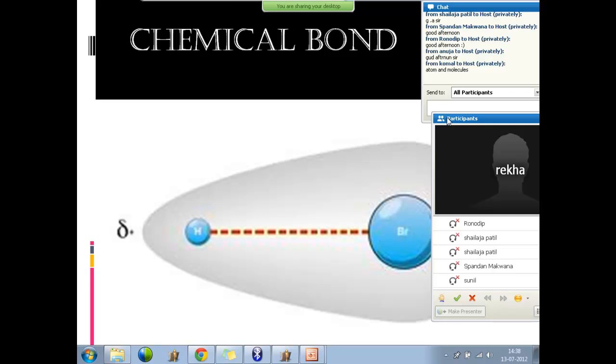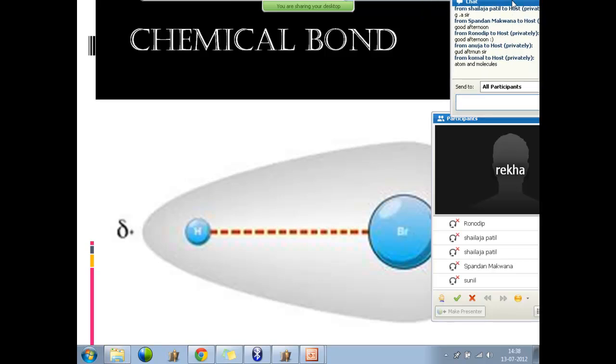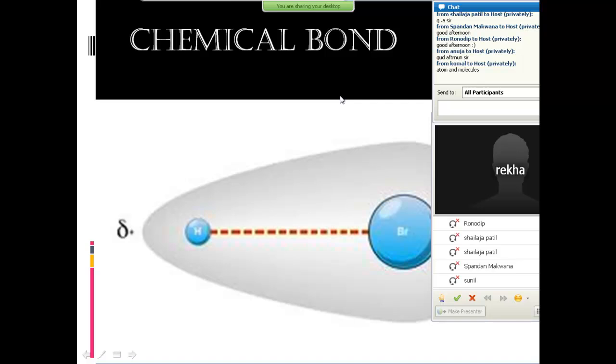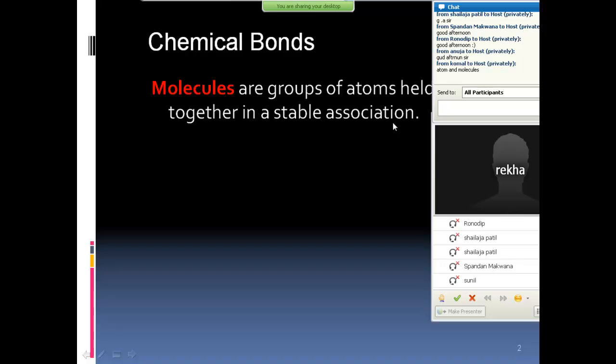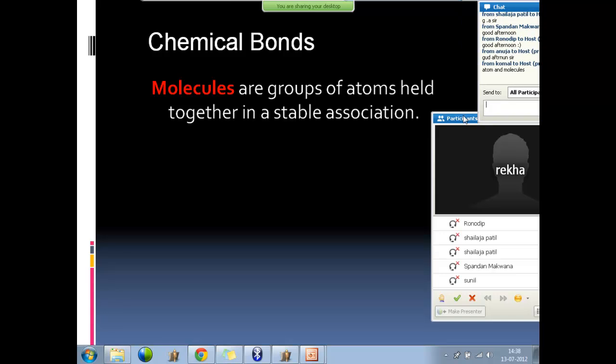It is the attractive force between the two atoms in a molecule. Okay, something like joining? So these bonds are attractive forces between the atoms in a molecule or among the molecules in a chemical. That is called a chemical bond. Now, there are some types of bonds, and let's see why these bonds get formed.